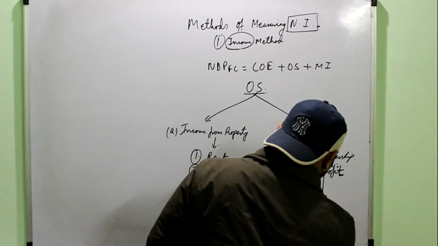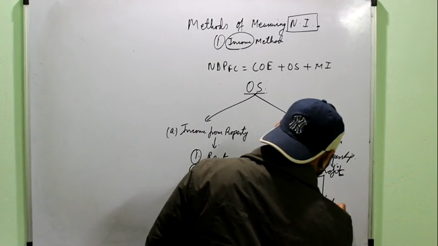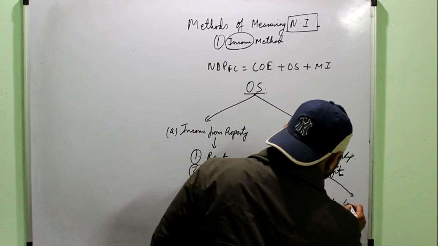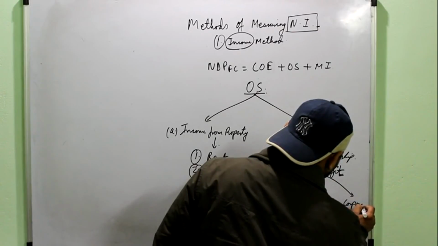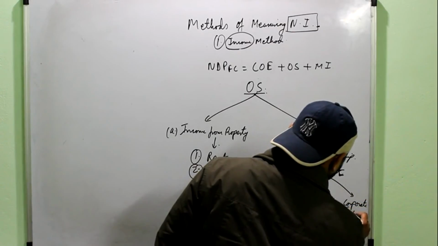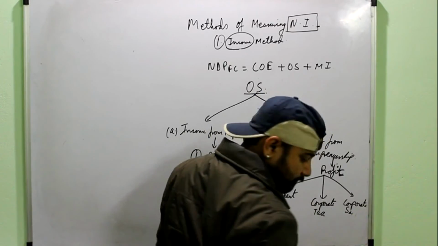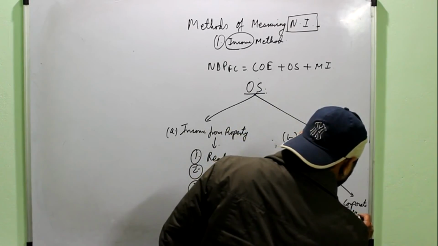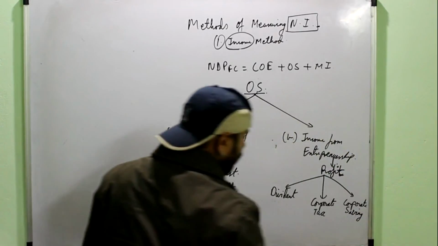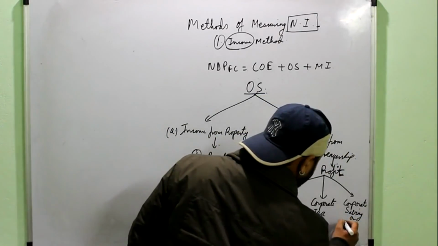Second is corporate tax. Third is corporate saving, or corporate saving is also known as retained earning.